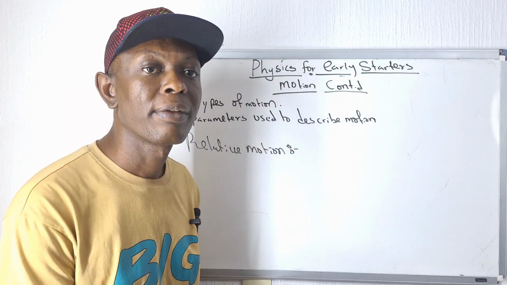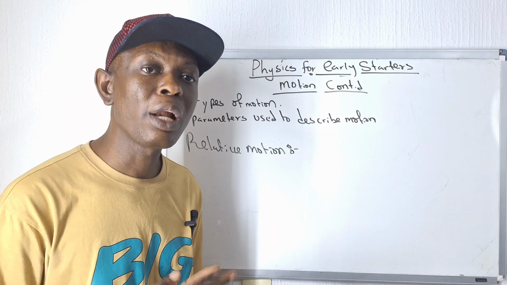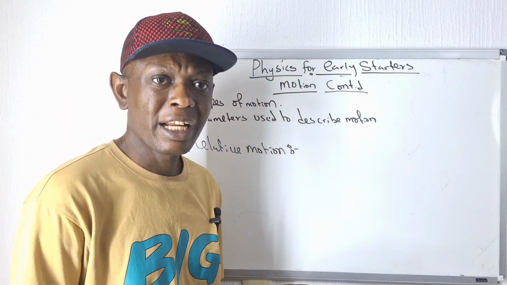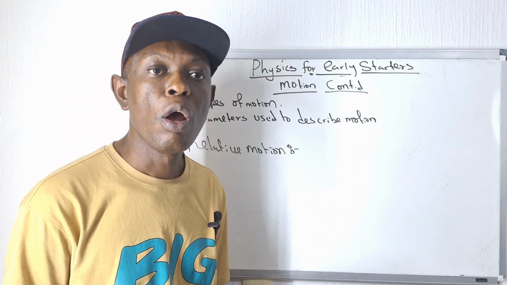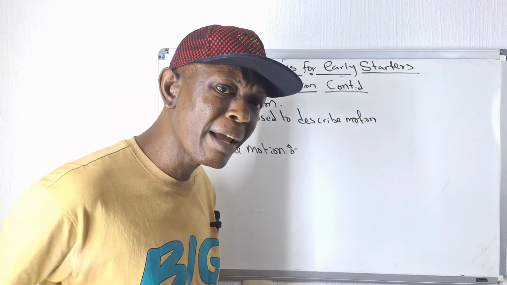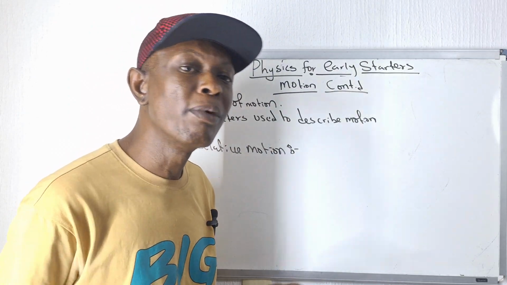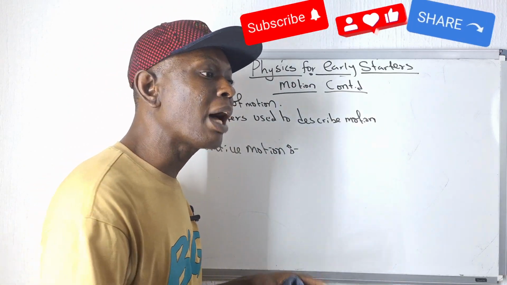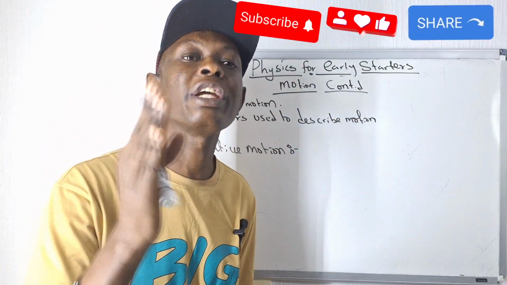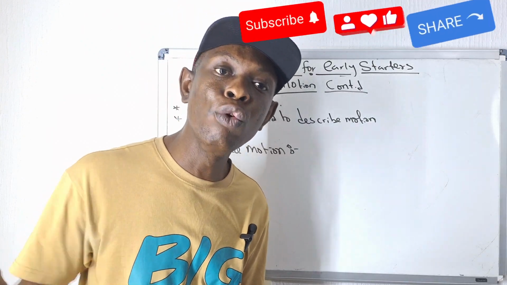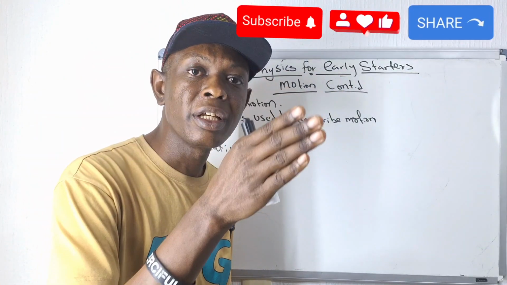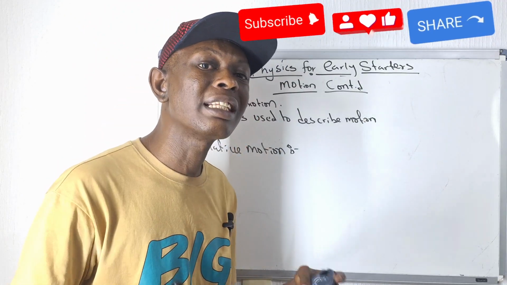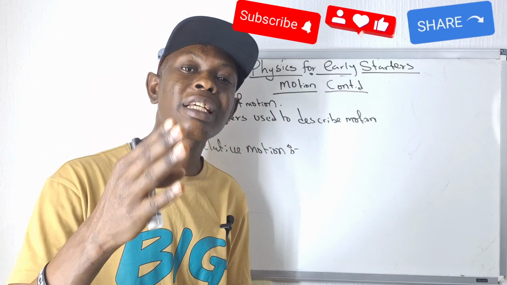If I'm in a car and that car is moving, the person sitting next to me, normally I will feel like that person is not moving because we are in the same object, at the same relative motion. We are moving at the same speed. So that person seems to me like he's not moving. But when I look outside and I see someone standing by or a tree, it looks like those trees are running. The reason is that you are not at the same speed as those objects, so you now see those things moving.